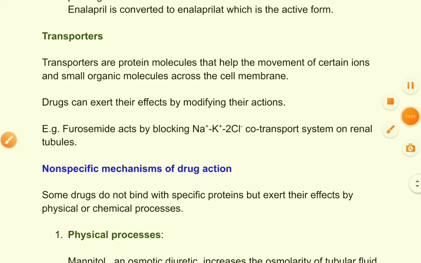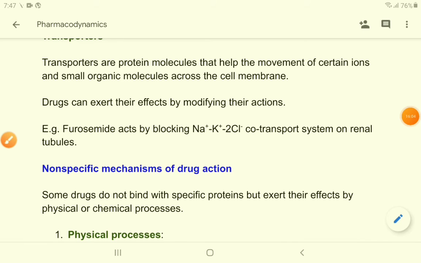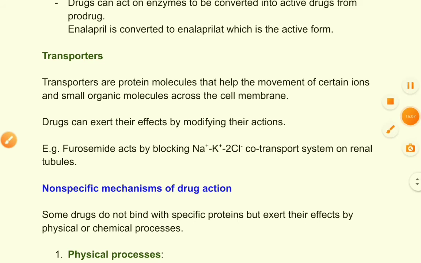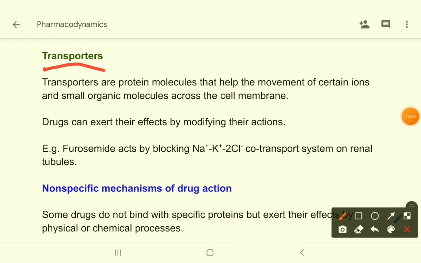Now let's come to transporters. Transporters are protein molecules that help the movement of certain ions and small organic molecules across the cell membrane. So these are transporters or carriers, which help the transfer of certain ions in and out of the cell. For example, furosemide. Furosemide is a diuretic, that means a drug which increases urine production.